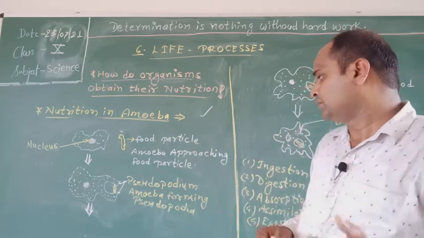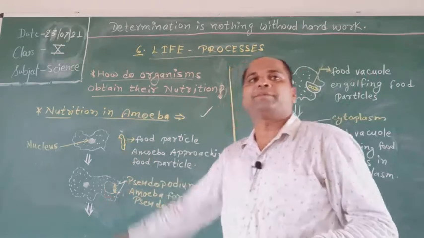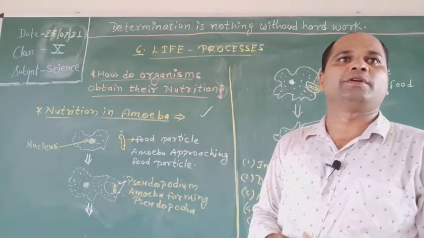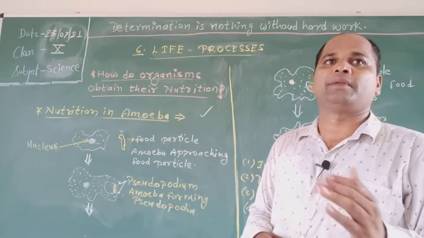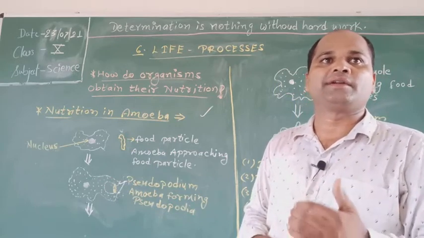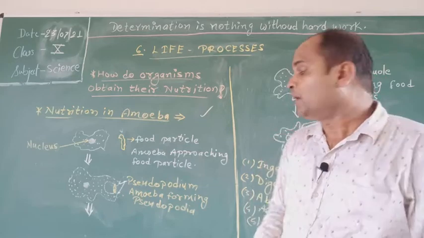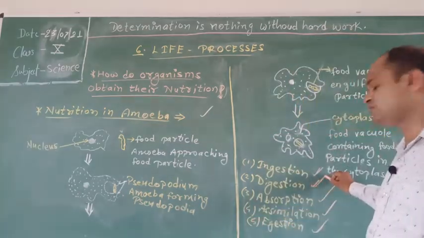The pseudopodia are simple extensions of the plasma membrane of amoeba that surround the food particles completely and form a food vacuole.